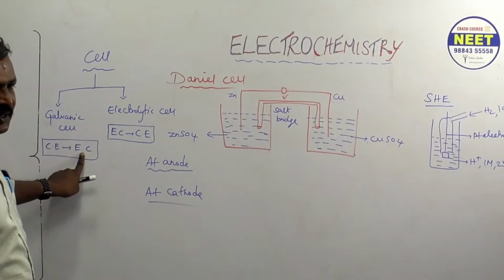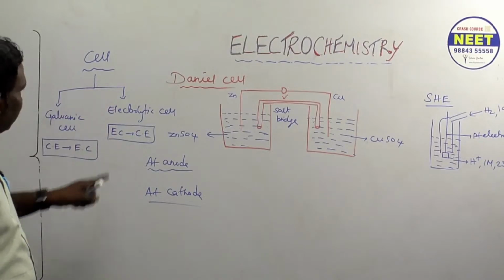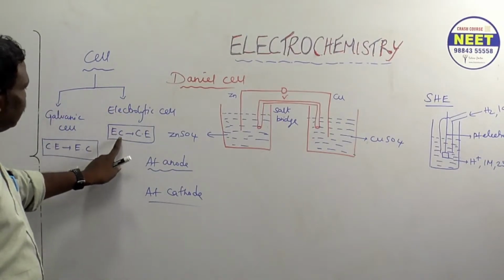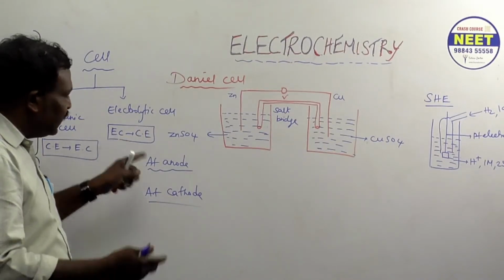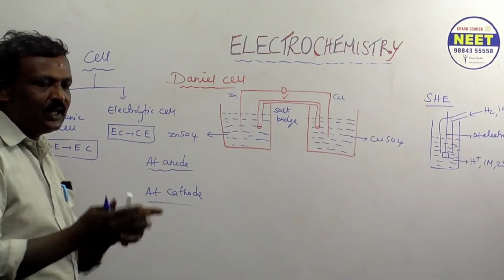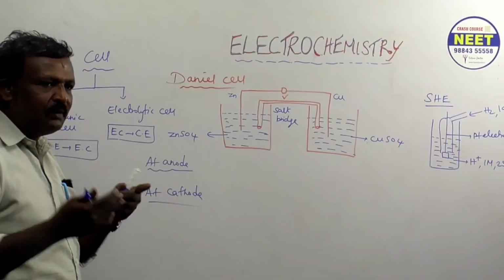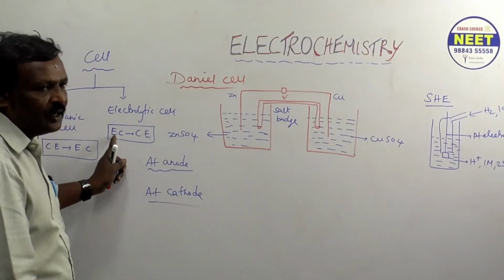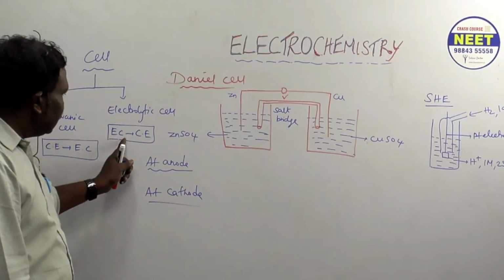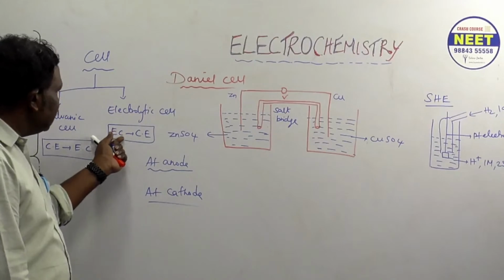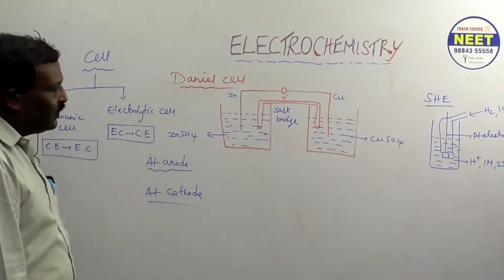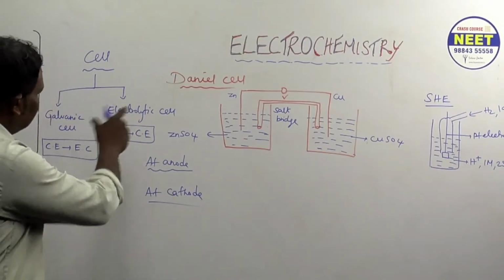Electrical energy. That's the function of the galvanic cell. Electrolytic cell means what? When you give electric current, then only the chemical reaction takes place. Decomposition of electrolyte happens only when we pass electric current. So electrical energy is converted into chemical energy in the electrolytic cell. Okay. So these are the types of cell.